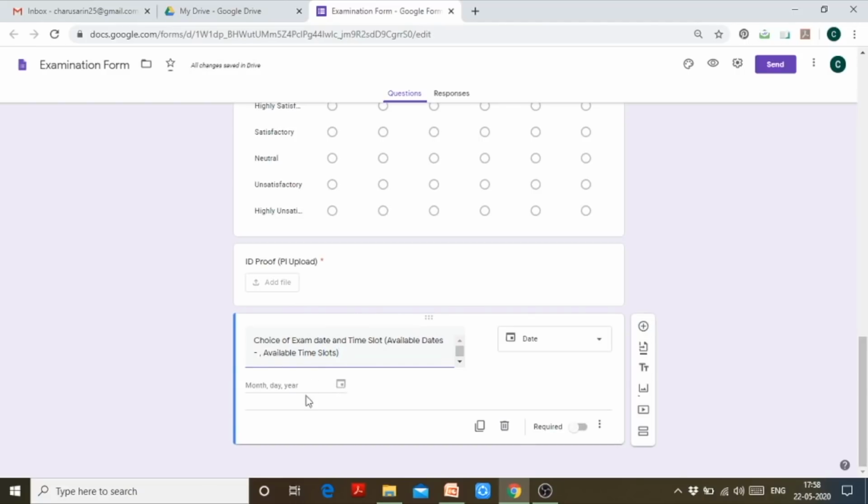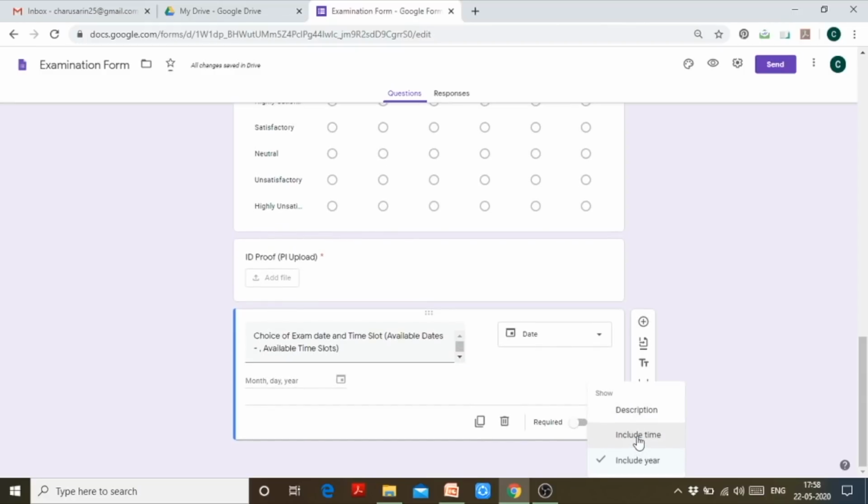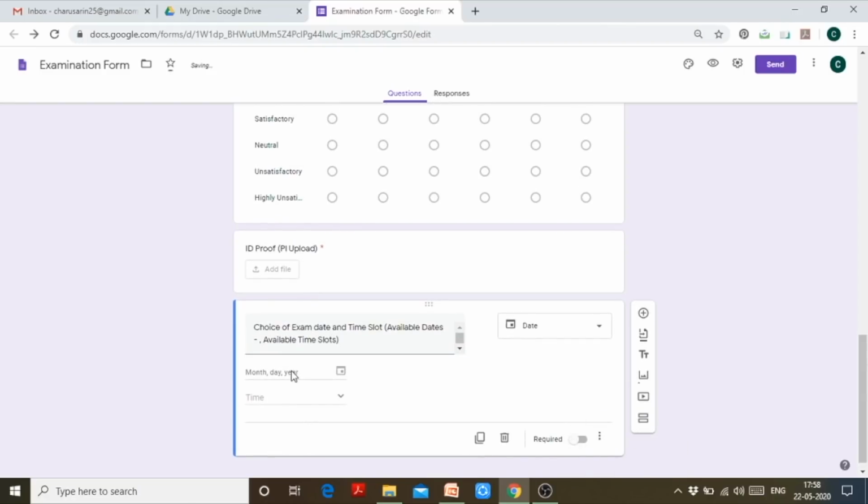They can choose a date. Since I mentioned here date, Google has automatically chosen the date. And from the three-dot option, I can include a time as well. So a person has to mention, if I choose the required option, the date and the time.